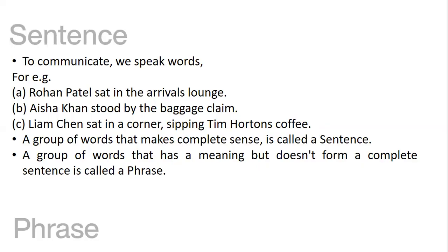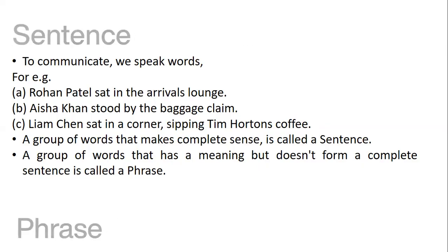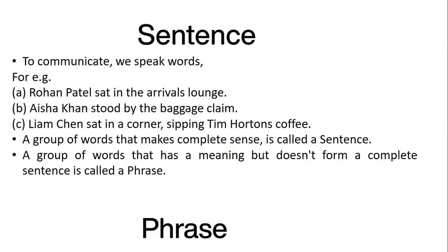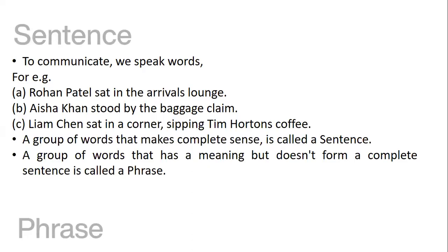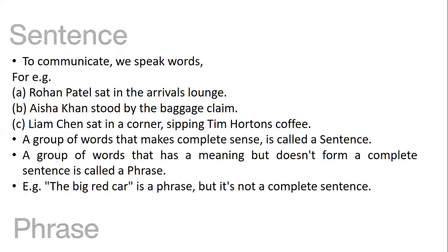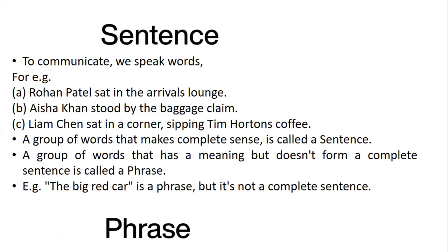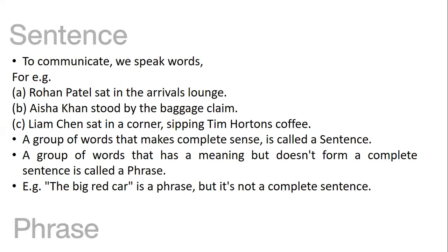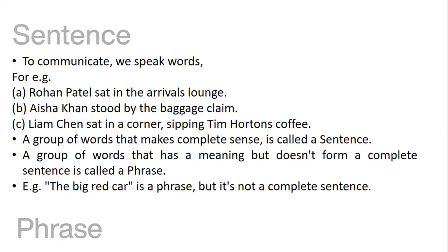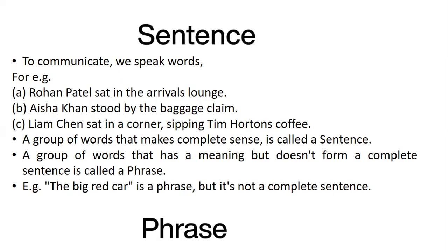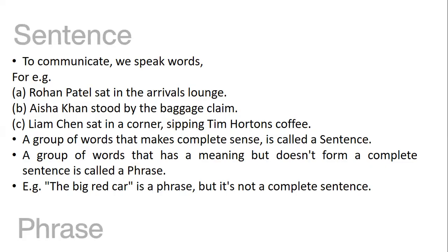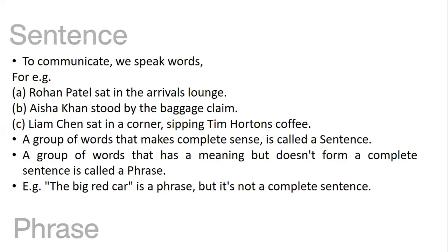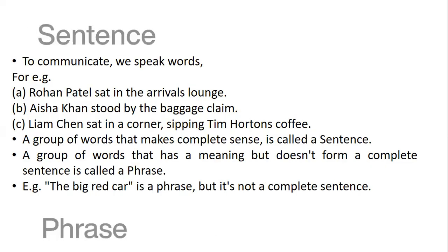But a group of words that has a meaning but doesn't form a complete sentence is called a phrase. For example, the big red car is a phrase, but it's not a complete sentence. Why? We know that we are talking about a big red car, but what about the big red car? Is that car standing somewhere or has it gone through some accident?